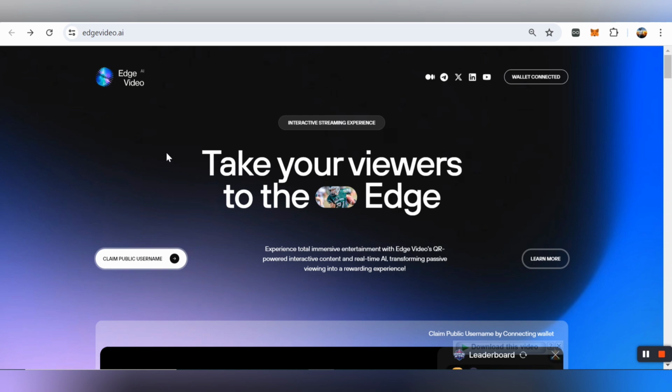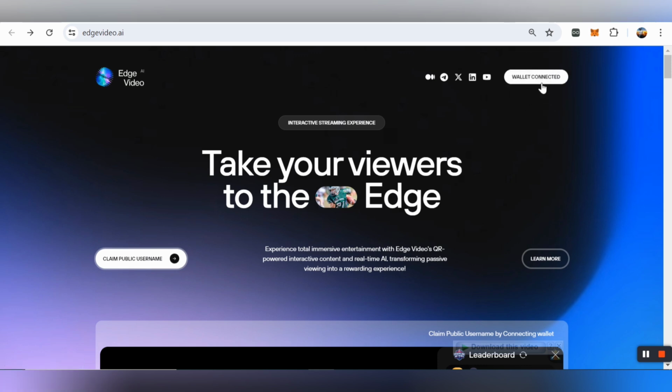You simply click on it, you will come here and join this amazing platform. Take your viewers to the edge and experience total impressive entertainment with Edge Video's QR powered interactive content and real-time AI, transforming passive viewing into a rewarding experience. Now you can also connect your wallet right here and claim your public username right now.